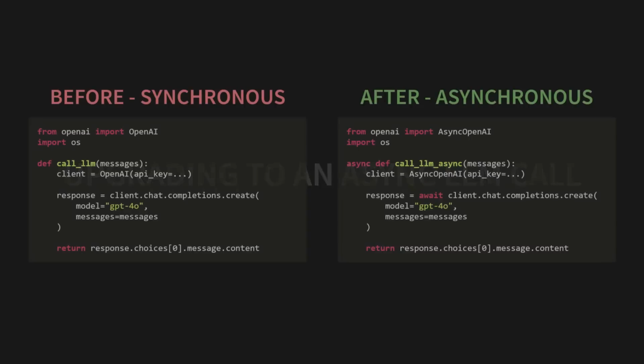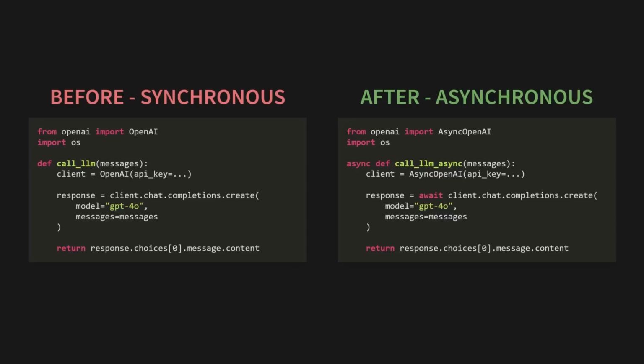Here is our original synchronous call LLM function. It works, but it blocks. It waits. To make it asynchronous, we just need to make two small changes. First, we use an async-compatible library like async OpenAI. Second, we use our magic words.